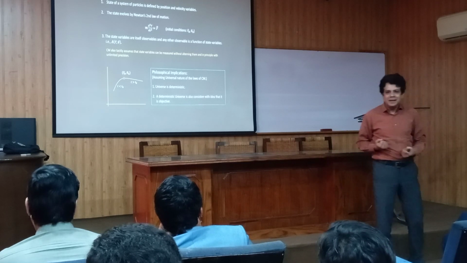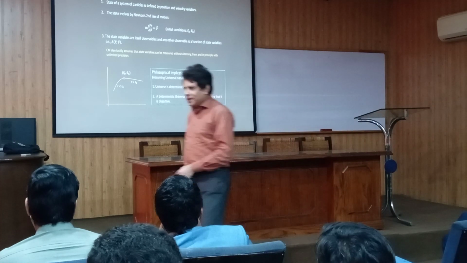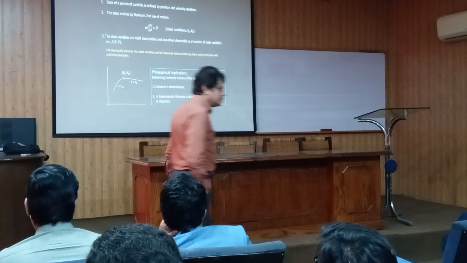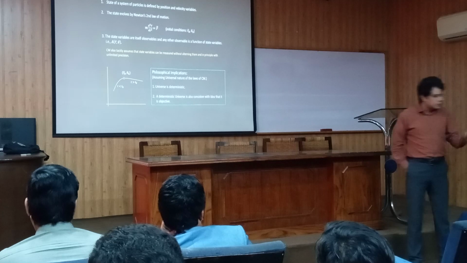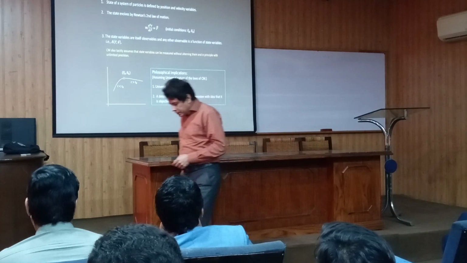So that actually means that the moon exists even if no one is observing it. And if a tree falls in the jungle, then the sound is produced even if there is no observer there. So that's naturally the consequence of the deterministic nature of classical mechanics.